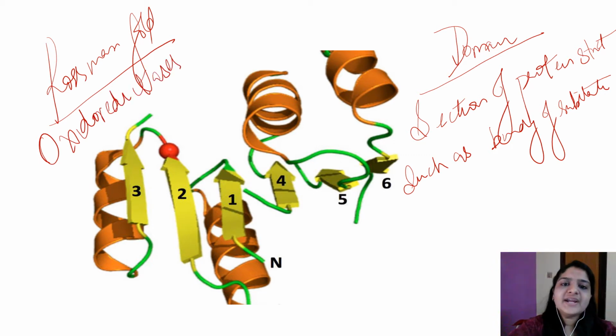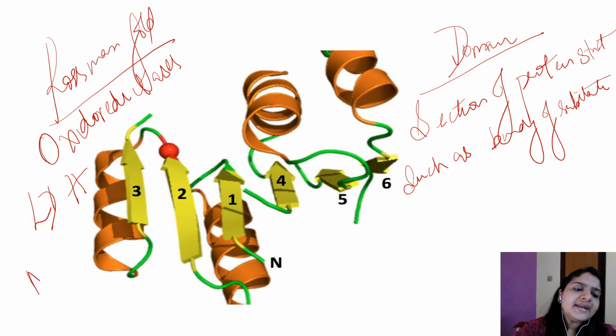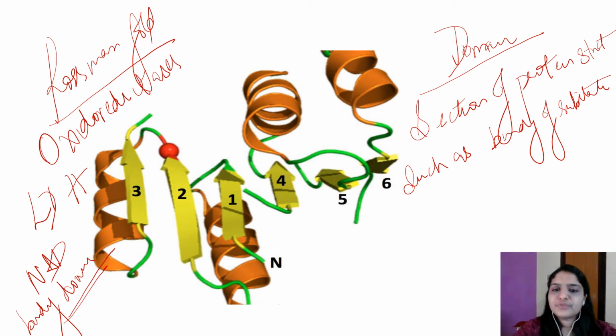Lactate dehydrogenase is one of the family of oxidoreductases that shares a common N-terminal NAD binding domain. So the NAD binding domain is seen in the Rossmann fold, and the main example of an enzyme containing this Rossmann fold is lactate dehydrogenase. So this is a common question.